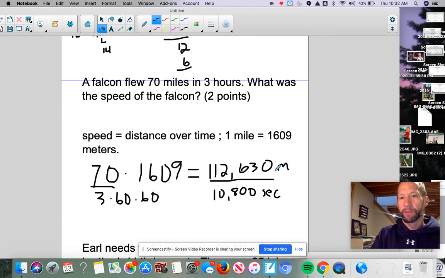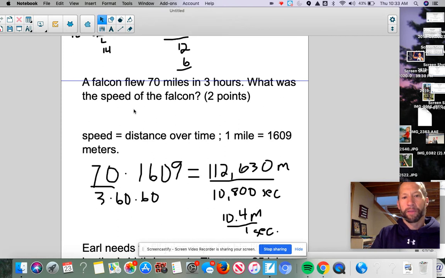So I now have it in the units that they want me to have. I got my meters up here, I got my seconds down here, and now it's just a matter of dividing these. I have to get a unit rate, and unit rates, again, are really, really important for algebra. So when I divide these out, I am going to get 10.4 meters per 1 second. Okay, and that is, I believe, one of the answers that they gave. So hopefully that made sense. Just again using rates and ratios and units, and I had to do a little converting.